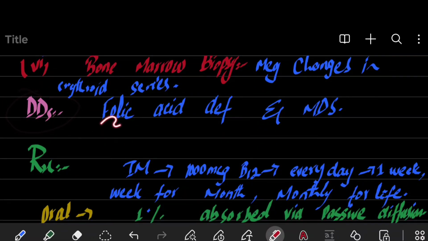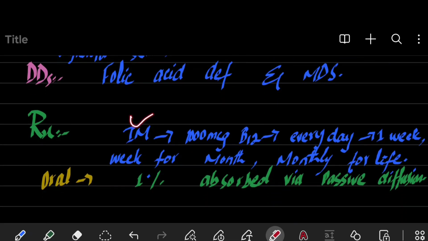What are the differential diagnoses for this? Folic acid deficiency we can detect by checking the levels of folic acid in the body, and in case of folic acid deficiency, homocysteine is increased while methylmalonyl coenzyme A is not increased. And also we can differentiate this megaloblastic anemia from MDS by seeing it on the peripheral smear on the basis of cellular morphology, and on bone marrow biopsy also on the basis of cellular morphology.